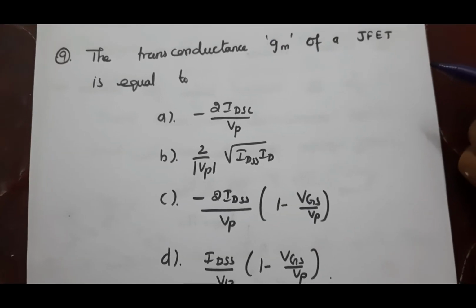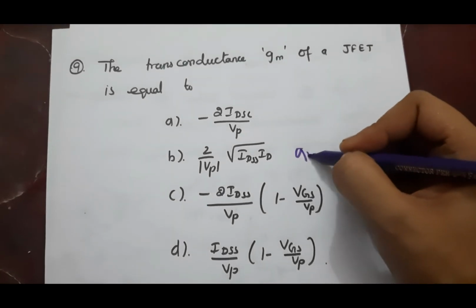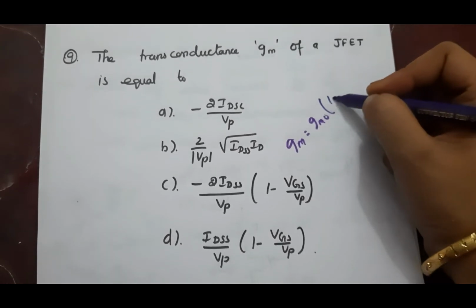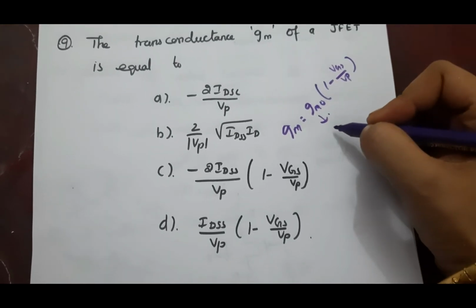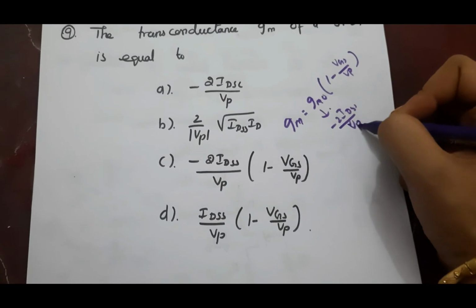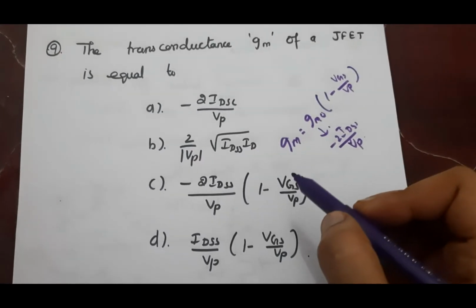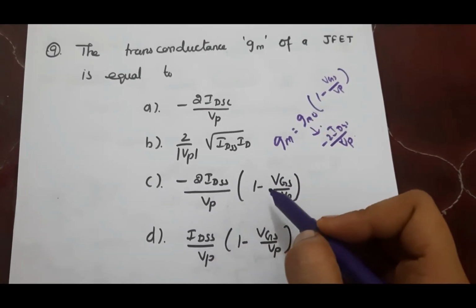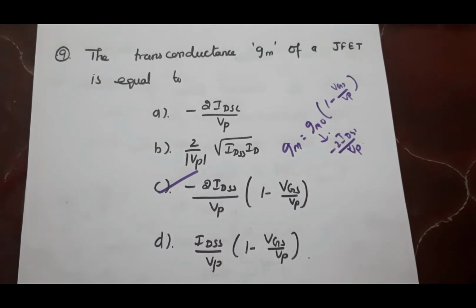Next question, the transconductance gm of a JFET is equal to gm equals gm0 into 1 minus VGS divided by VP, and we know gm0 is equal to minus 2 IDSS divided by VP. So considering this, the formula for finding gm is minus 2 IDSS divided by VP into 1 minus VGS divided by VP. So C is the answer.